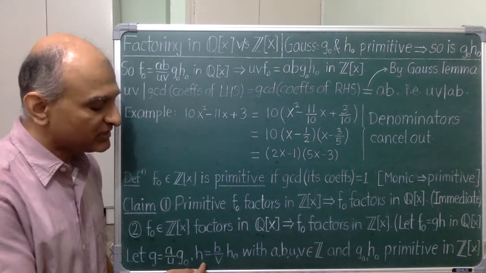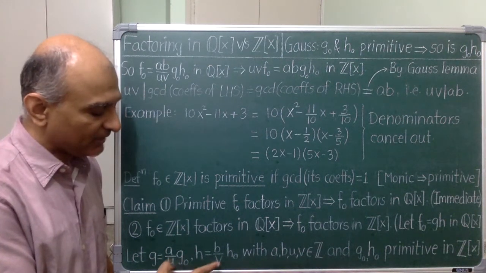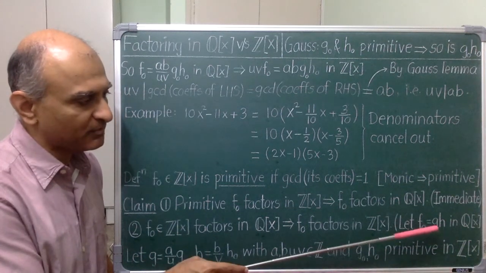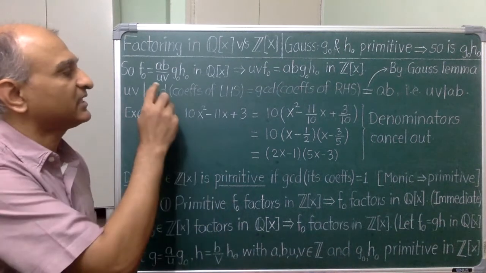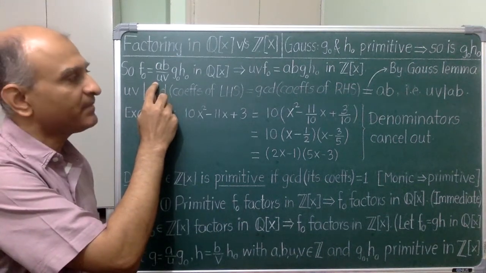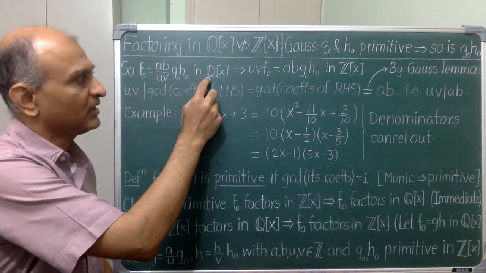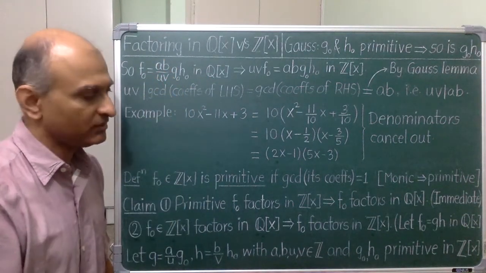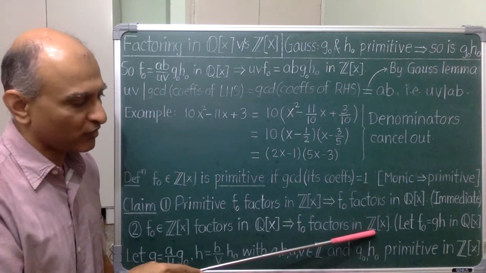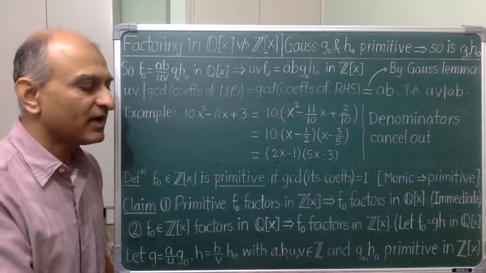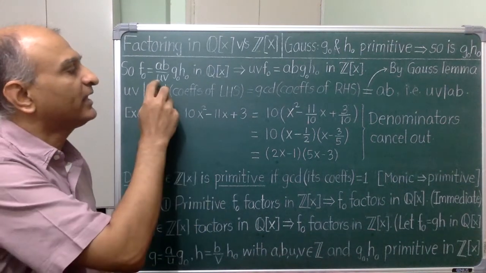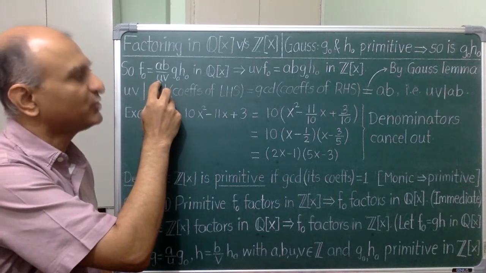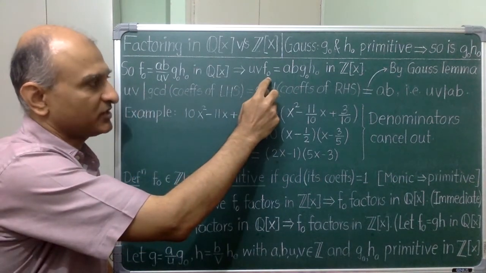Okay, I do the same thing for h and I plug in these expressions into this product to get this equation, which is a priori only over Q. But I claim that this rational number is actually an integer, which would finish the proof for me. So let's see why this is the case. To get to integers, I multiply by uv to get this equation.